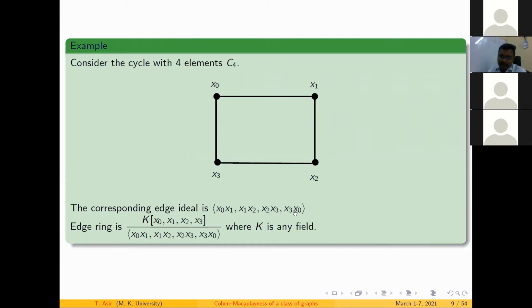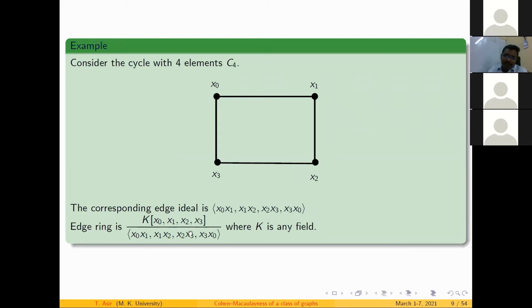These are the four edges in the graph. Therefore this is the ideal generated by this graph. This is the corresponding edge ideal. Now the point is, if this graph is Cohen-Macaulay, then I can say that the corresponding ring is also Cohen-Macaulay. This is the beautiful relation.